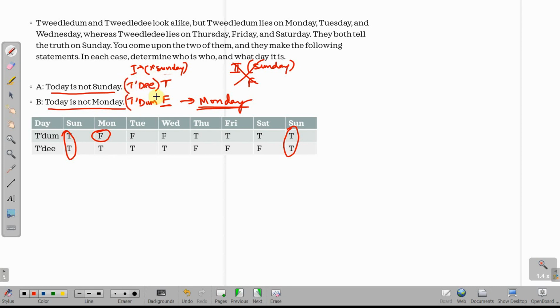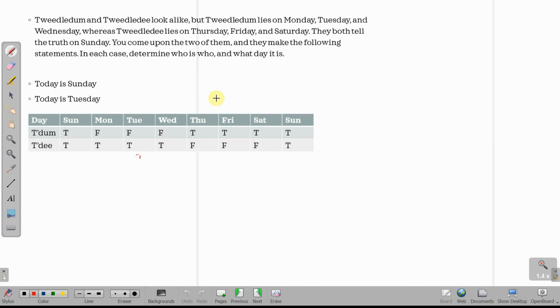Alright, so this is basically as simple as this. Just assume some cases, eliminate the impossible cases, and whichever case remains, on the basis of that you answer the question. Okay, so next question. Let us see how you apply this again. Okay, again similar. Today is Sunday, today is Tuesday. Let us say case 1, today is actually a Sunday, and case 2, today is not a Sunday. I would request you to pause the video and try doing it how we did it in the last question.